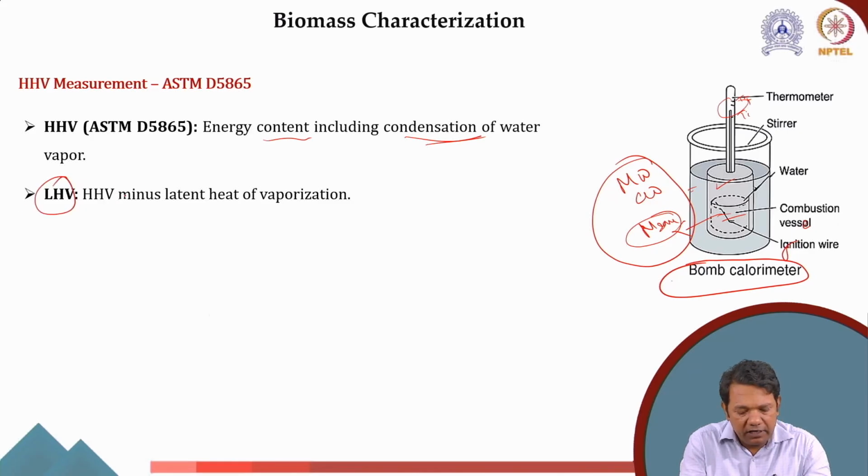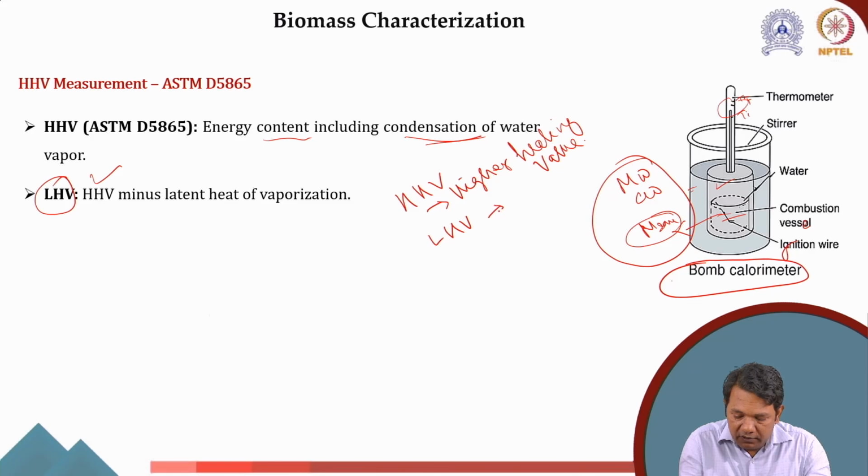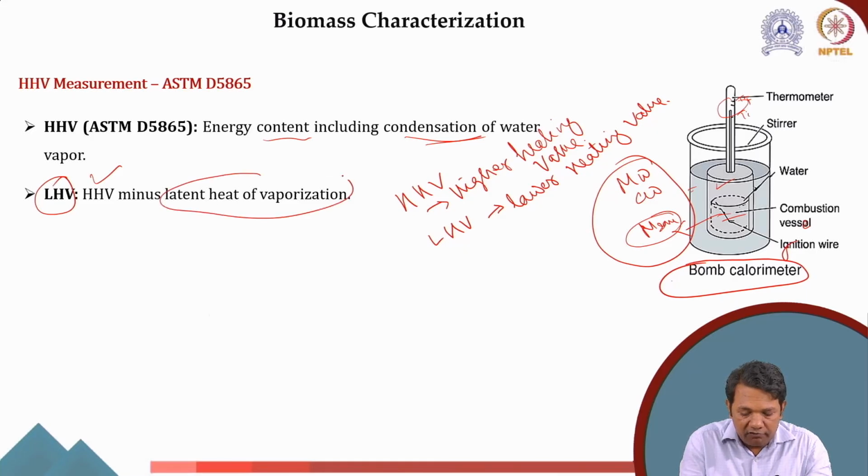So the lower heating value is the higher heating value minus the latent heat. HHV is the higher heating value, and LHV is the lower heating value. Okay, now if I subtract the latent heat of vaporization from the higher heating value, I'll get the lower heating value.